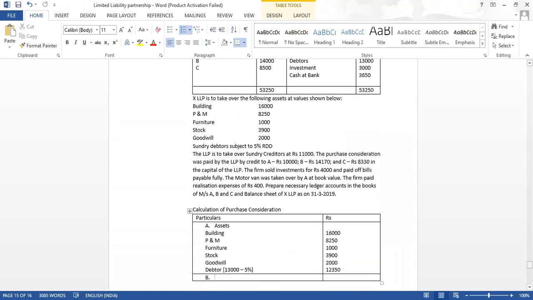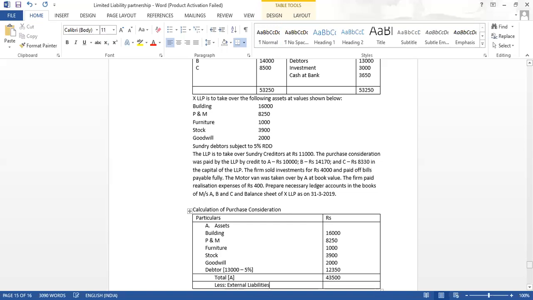So take the total of A: 16,000 plus 8,250 plus 1,000 plus 3,900 plus 2,000 plus 12,350, it is coming to 43,500. From this I am going to less the external liabilities.